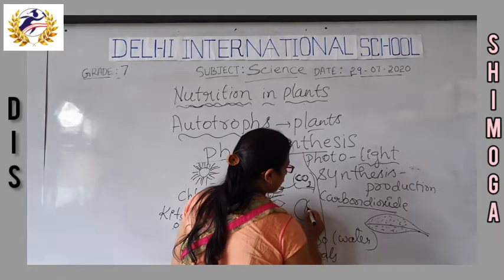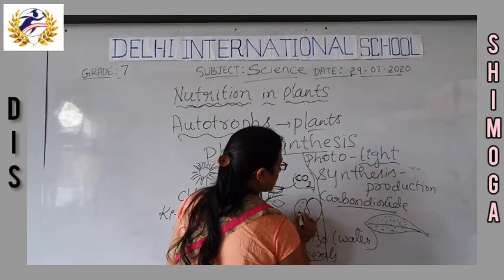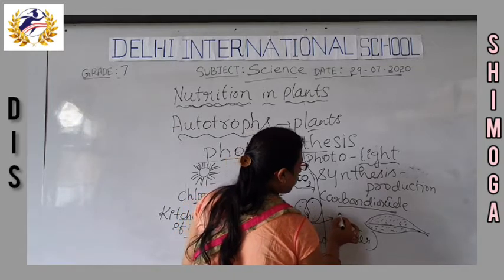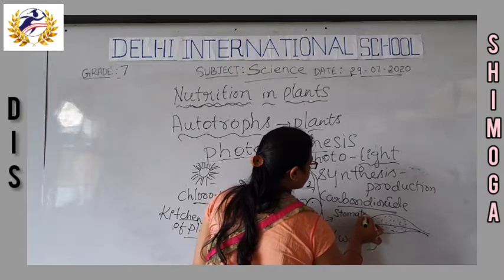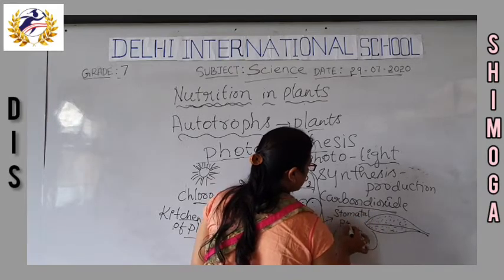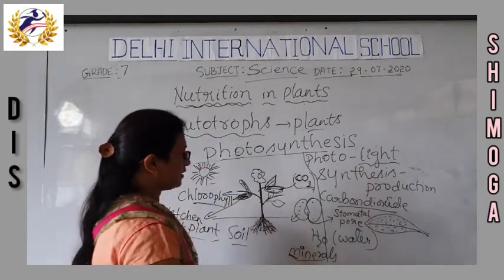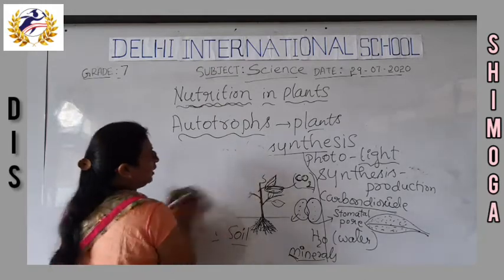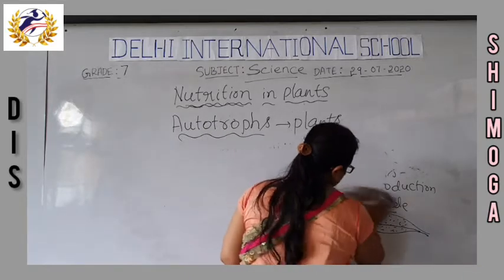If we see those tiny pores under the microscope, it will look like this. This is the structure of stomata. This is the stomatal pore, and this is the guard cell. Let me write clearly.